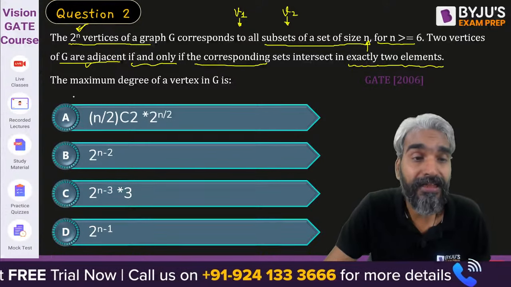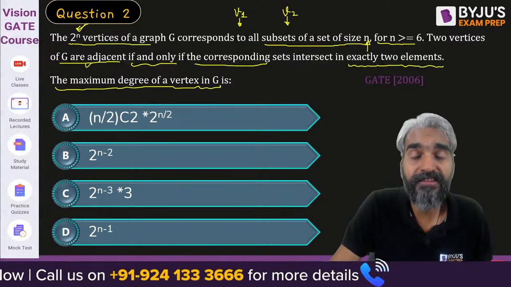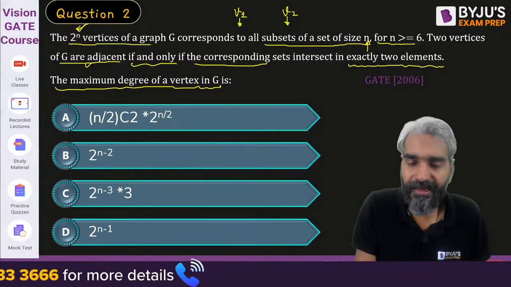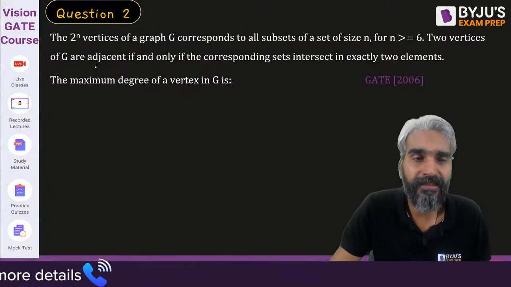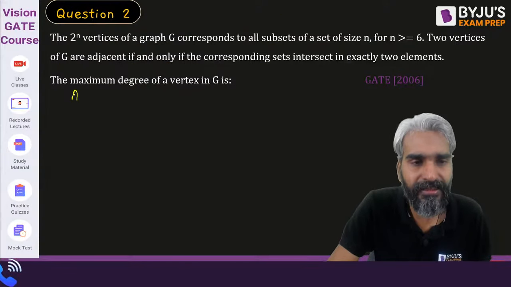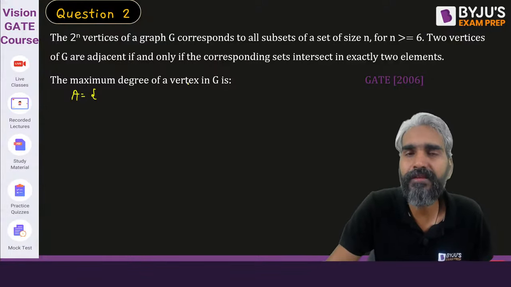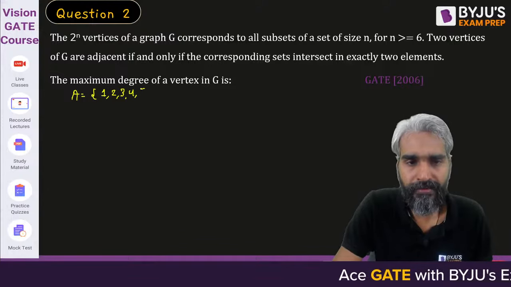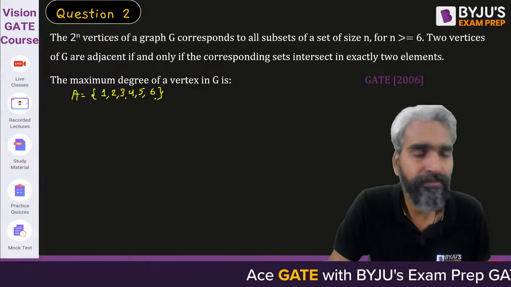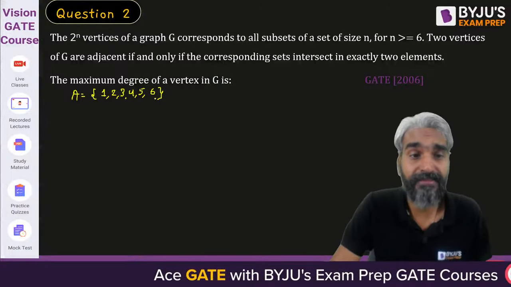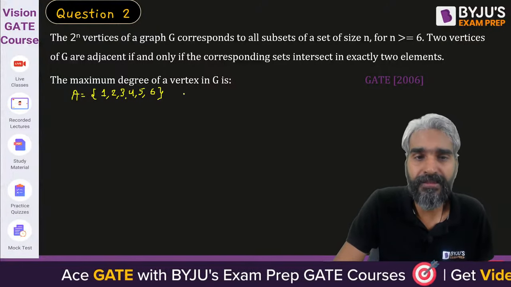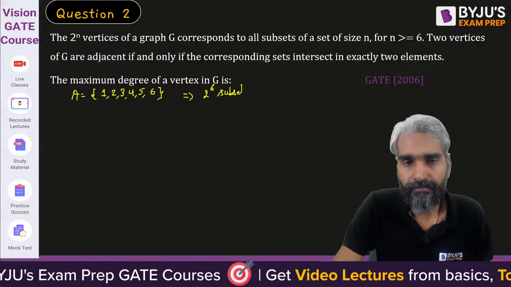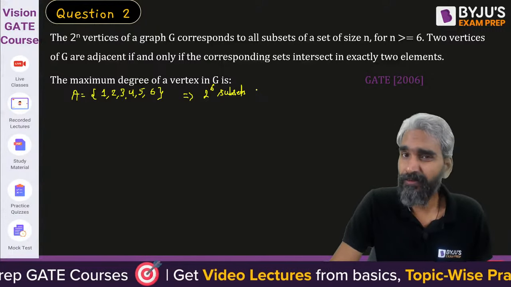Now what is being asked is, the maximum degree of a vertex in G is what? Please try to understand. Let me explain this. Let's assume that set A is a set with size greater than or equal to 6. So let's simply assume 1, 2, 3, 4, 5, 6. So minimum size. Let's think with the set of minimum size. Now how many subsets will there be? There will be 2 raised power 6 subsets. That is 64 subsets.